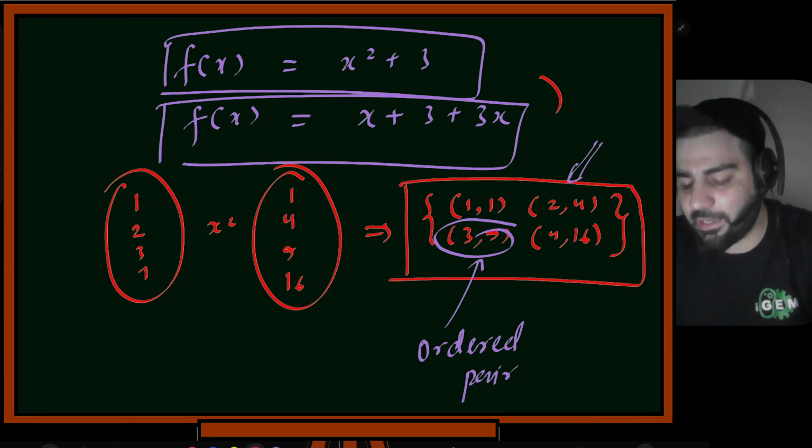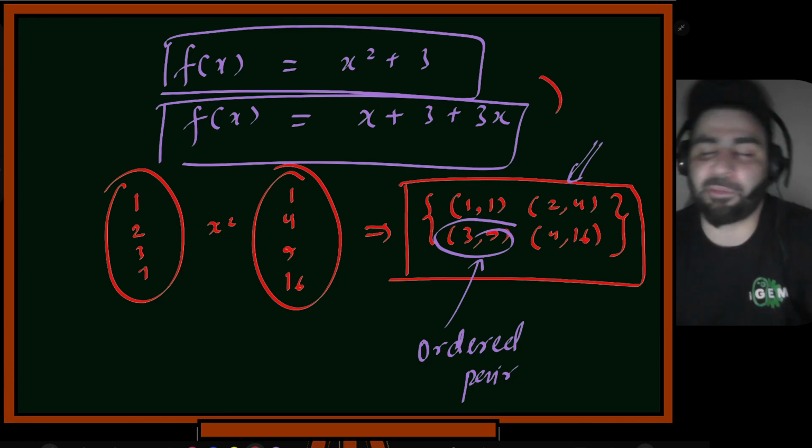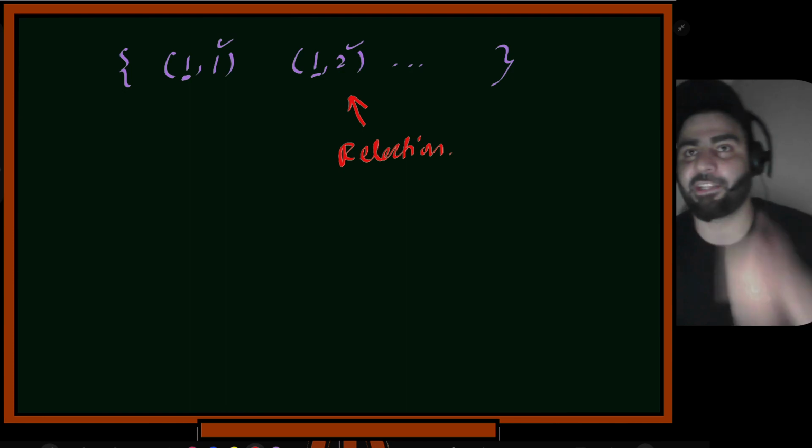There is also some relation between this. 1 is mapped to 1, 1 is mapped to 4 also, or 1 is mapped to some other thing also. So I'll put these things in here, and I call this a relation. Okay, so what is the relation?